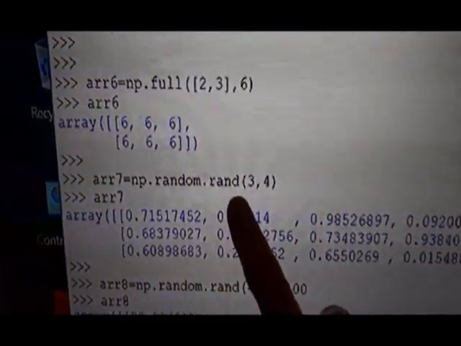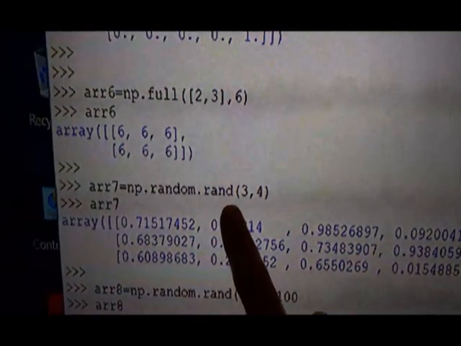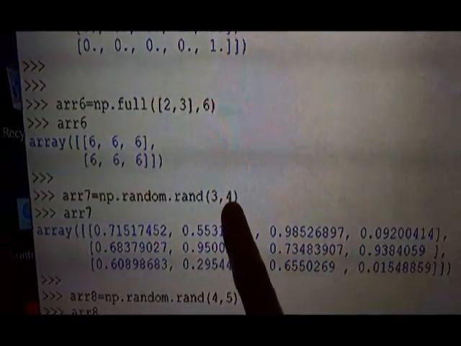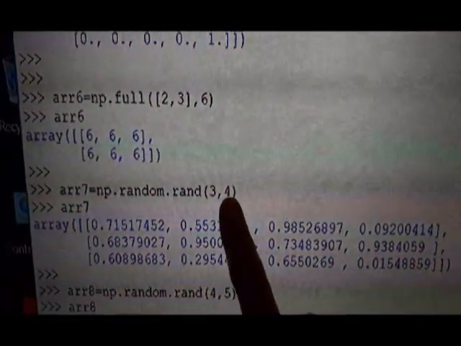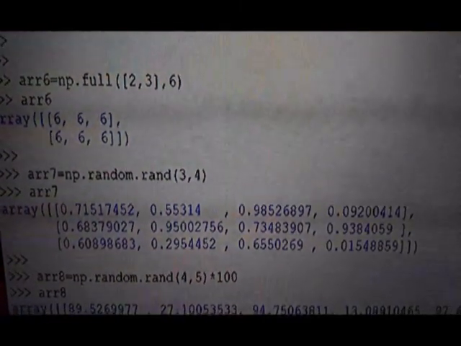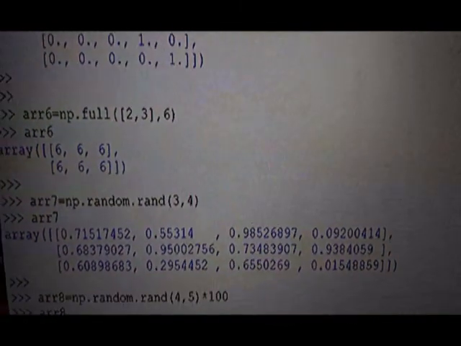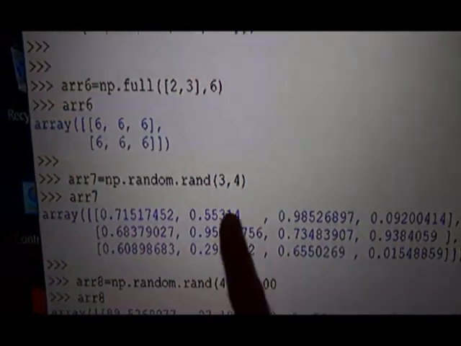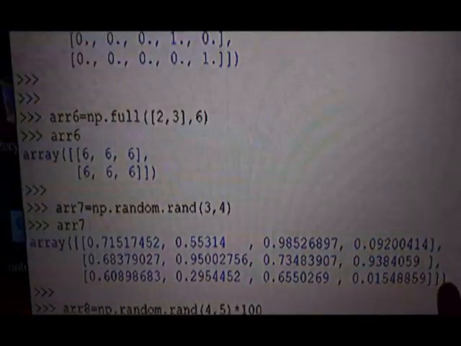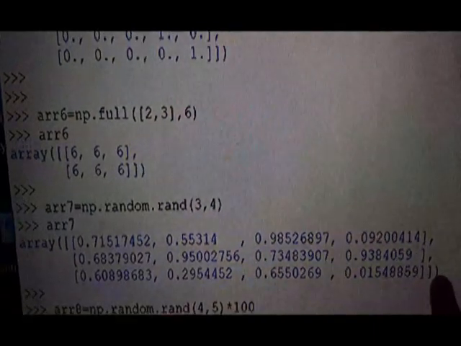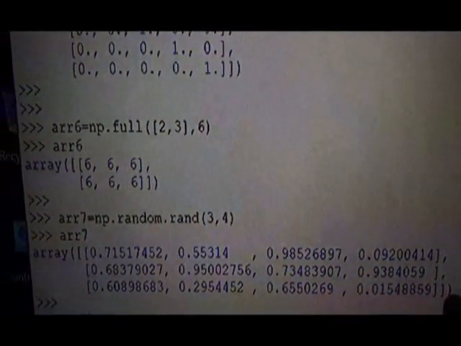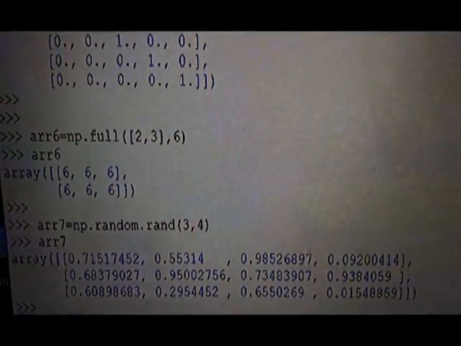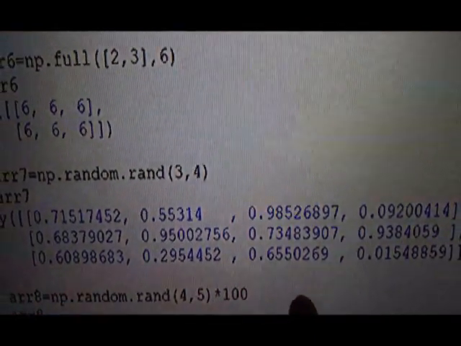Then it comes to random. For the random facility we are using the random class and its array function. We have provided 3 comma 4. 3 comma 4 is the dimension specified, and the array created is 3 rows, 4 columns, each one filled with a random value. Random means any value, whatever the computer finds at that particular moment, but between 0 and 1 only.